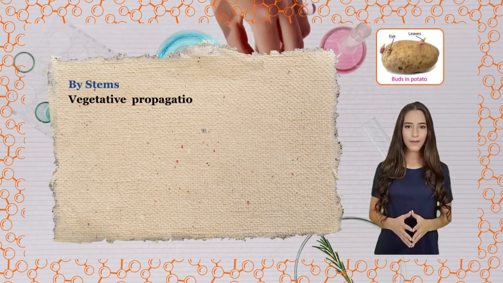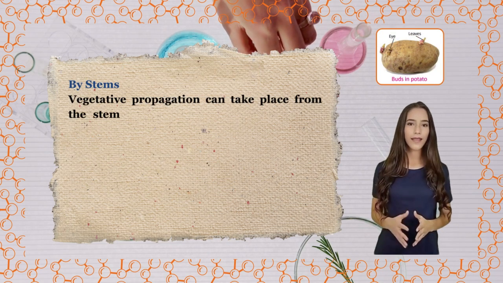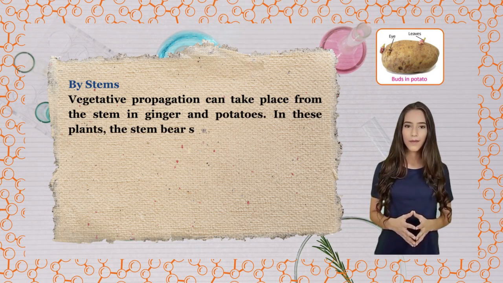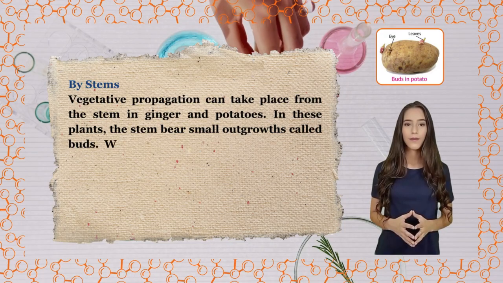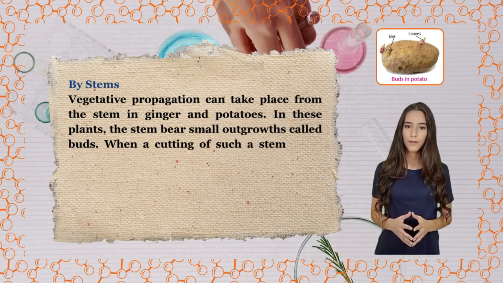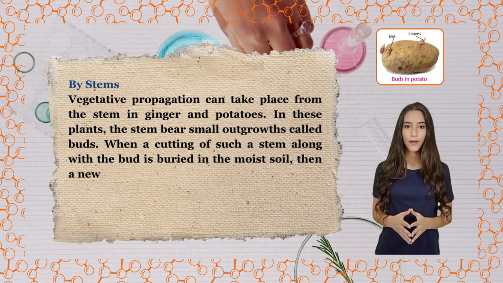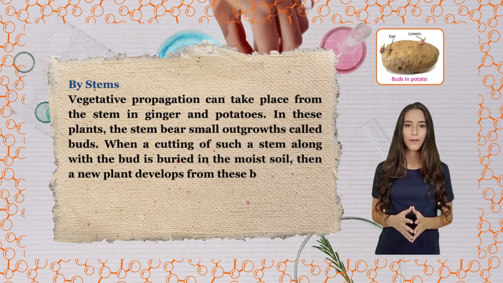By stems. Vegetative propagation can take place from the stem in ginger and potatoes. In these plants, the stem bears small outgrowths called buds. When a cutting of such a stem along with the bud is buried in the moist soil, then a new plant develops from these buds.